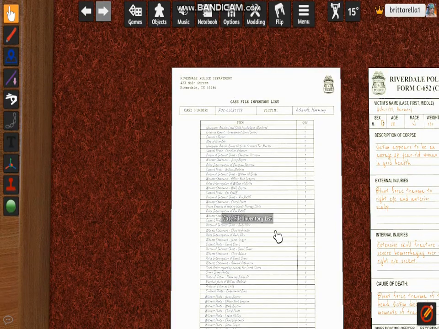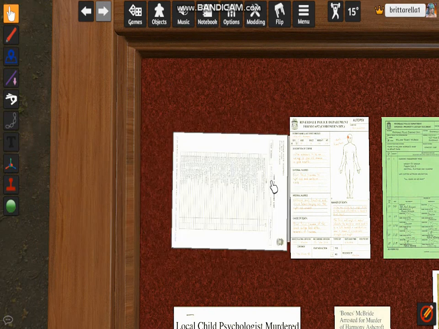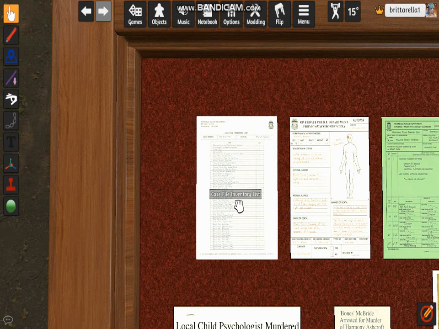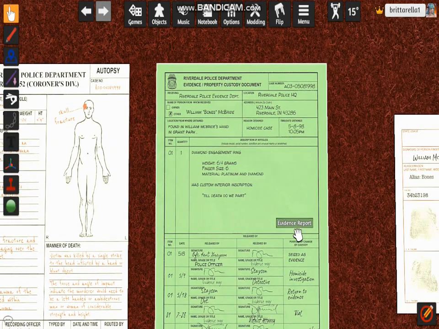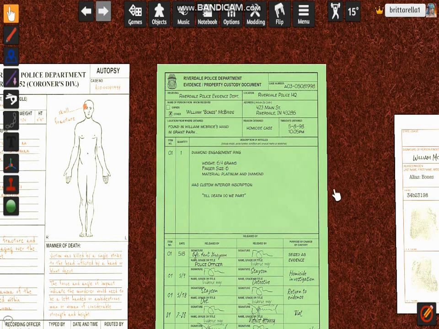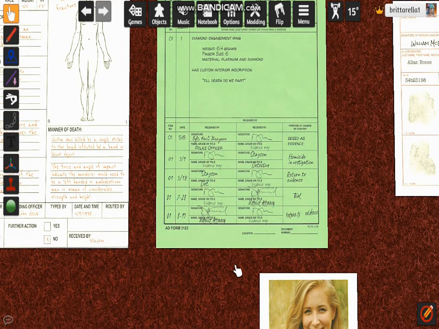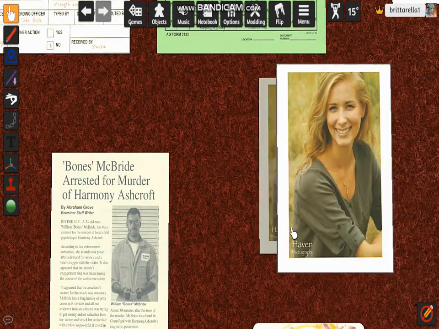We still need to figure out what's going on here. Oh my goodness, why do I do that? There we go. Let's see here. Police documents. Here it is. William Bones. Homicide case. This is a picture of Harmony smiling.